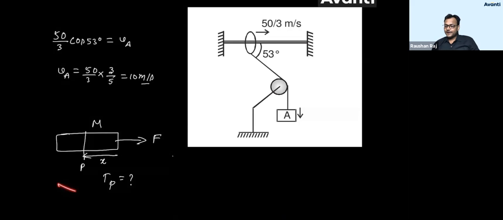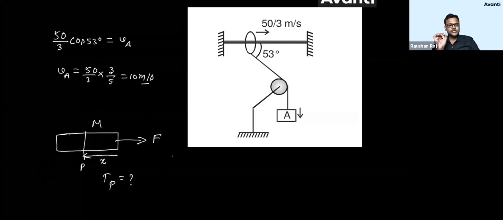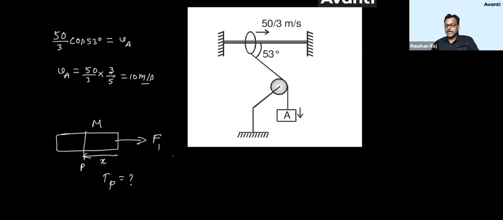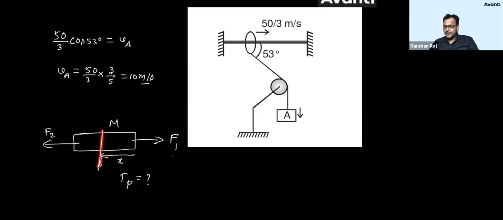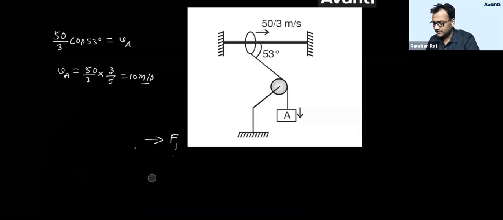So please practice this type of question also. This is an extremely important question. They will also give you this condition. In this direction, F1 is acting. They'll just change the condition here. In this direction, F2 is acting. Then they'll ask you, what is the tension at point P here? Let me frame this question for you. Let me give you an assignment only. आपको मॉड्यूल में भी I think मिल जाएगा this question.